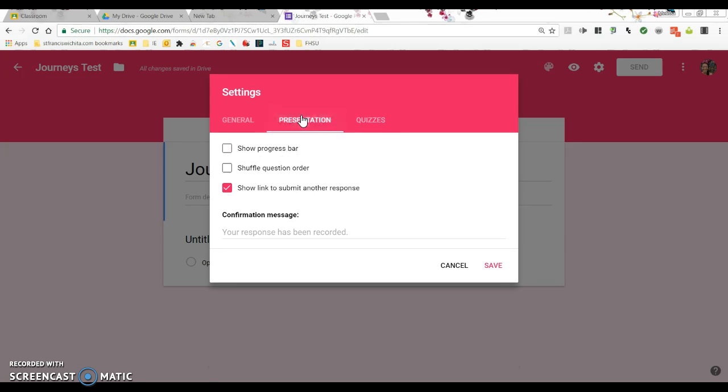Okay, so this is how it's presented to them. The show progress bar, there's a little bar across the bottom that shows the student where they're at in a test. That way they don't get too overwhelmed. And then I'm going to shuffle the question order because our kids sit right next to each other when they take their tests on their Chromebooks.